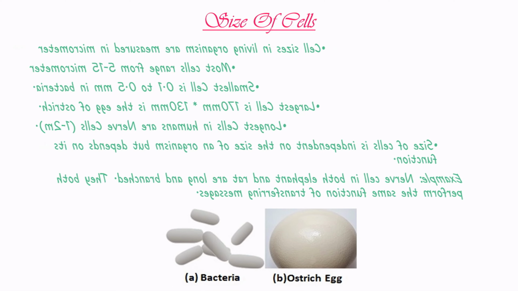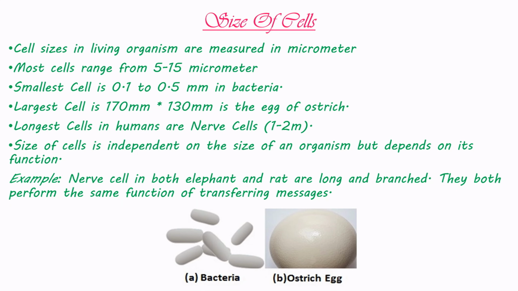Size of cells. Cell sizes in living organisms are measured in micrometers. Most cells range from 5 to 15 micrometers. The smallest cell is 0.1 to half a micrometer, in bacteria. The largest cell is 170 mm; 130 mm is the egg of an ostrich. The longest cells in humans are nerve cells, 1 to 2 meters.